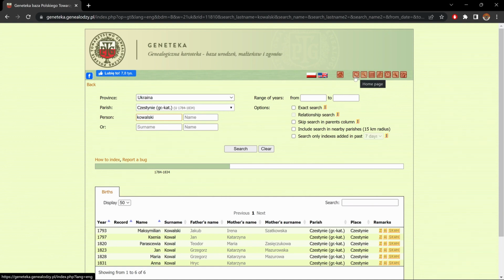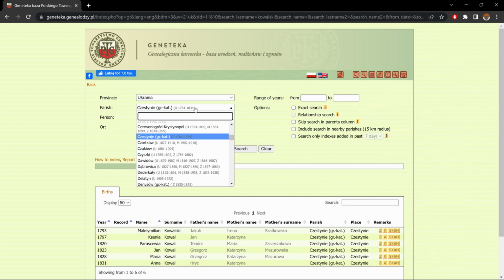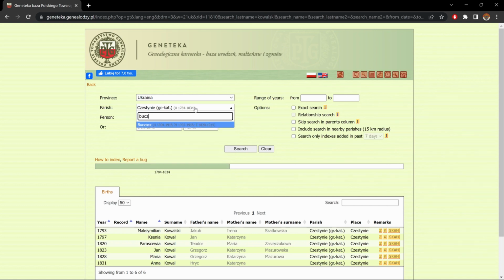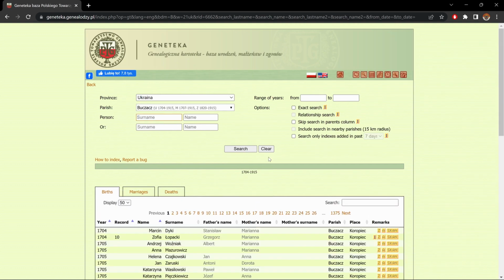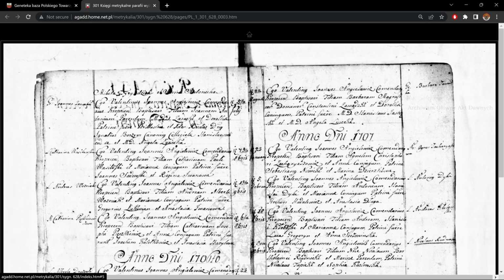Well, this first one for the homepage you already know. But before doing so, I want to show you guys one last little detail here. Now I'm going to put the parish Buchac. No name, enter. And I want to show you guys a situation where an error might come up. If I go to scan, everything's okay. Look here, these 4 sets of numbers on top.